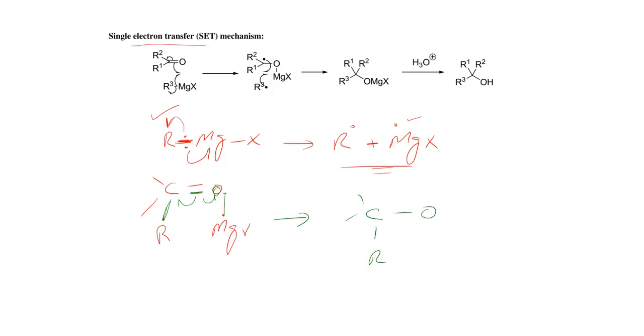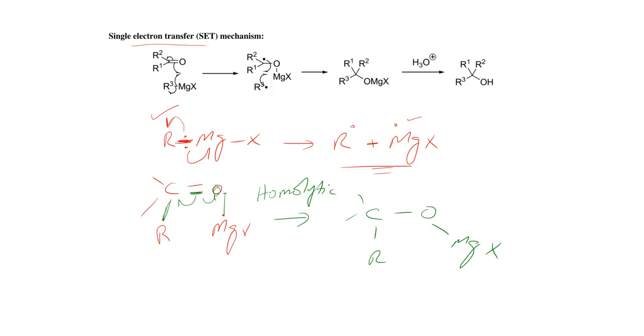So the pi bond breaks between carbon and oxygen because it is homolytic cleavage. Homolytic means symmetrical breakage of this bond. If this bond is made up of two electrons, one electron will move towards the carbon atom and another electron will move toward the oxygen atom, and the next bond will be formed with the magnesium halide.